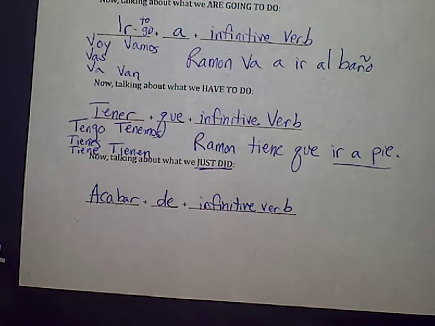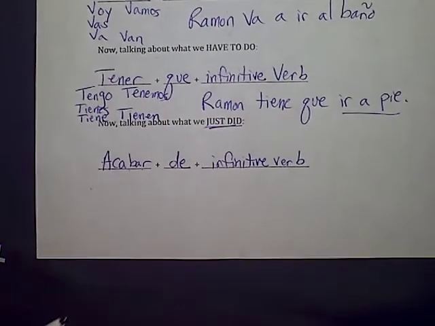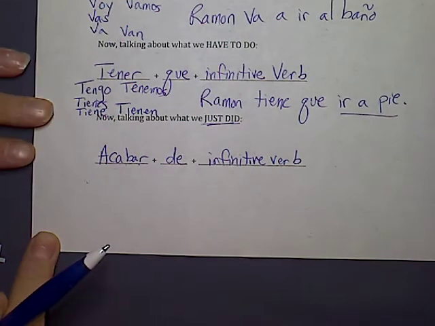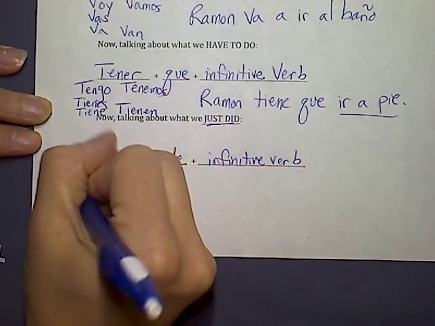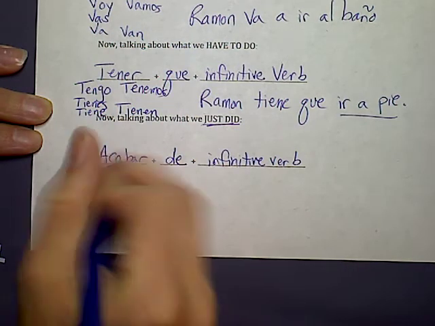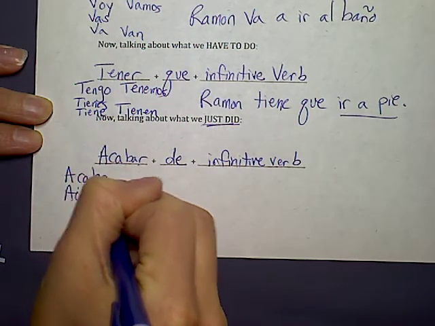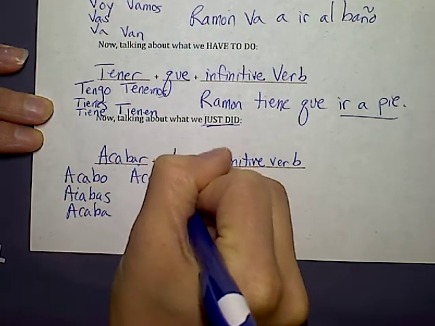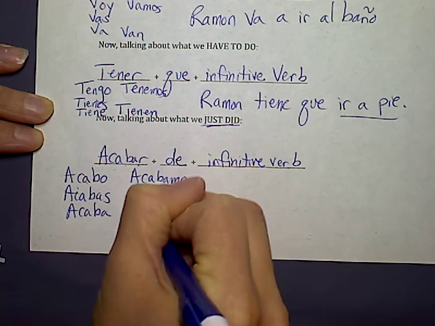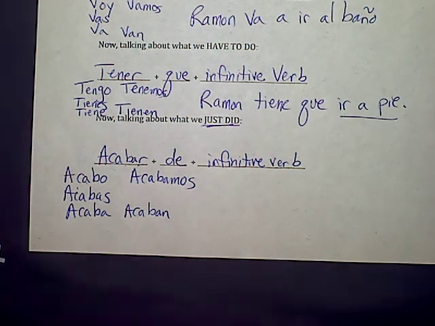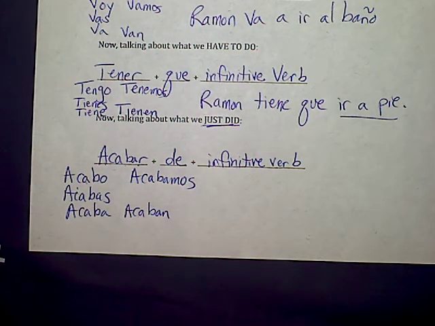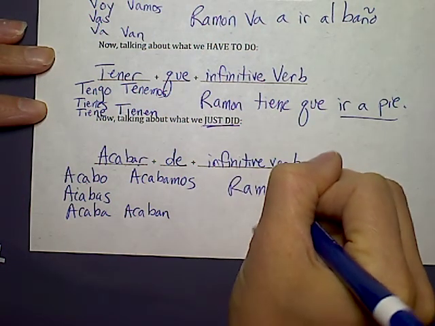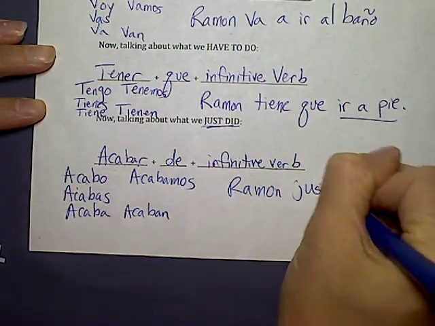All right, so all we have to do is conjugate what verb? Acabar. Now, acabar is what kind of a verb? Is it AR, ER, or IR? It is AR. Can we conjugate an AR verb? All right, so how do you put it in the O form? It'd be acabo, tú form, acabas, he or she form, acaba, we form, acabamos, and they form would be acaban. Good.